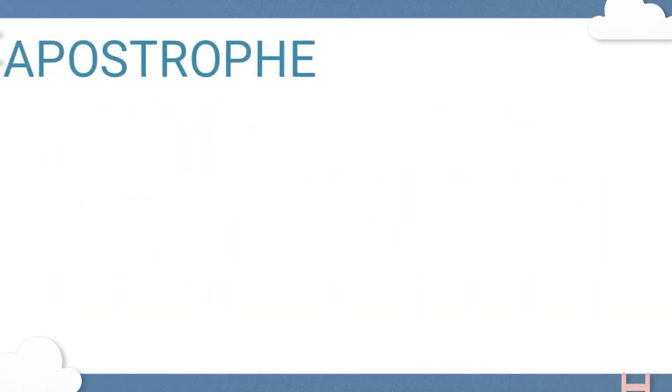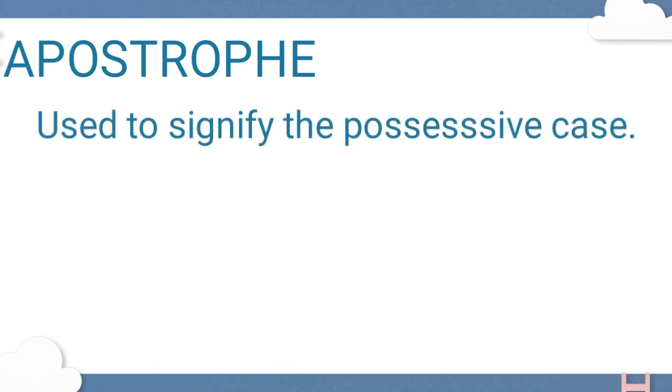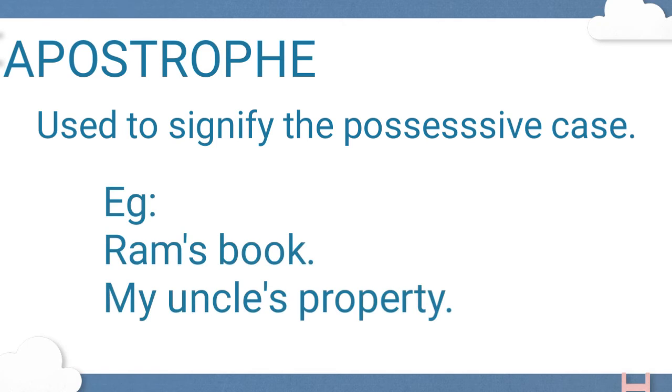Okay, we are moving to the next punctuation mark. The apostrophe. The apostrophe is used to signify the possessive case. Example: Ram's book, my uncle's property. It should not be used with the possessive case of pronouns.